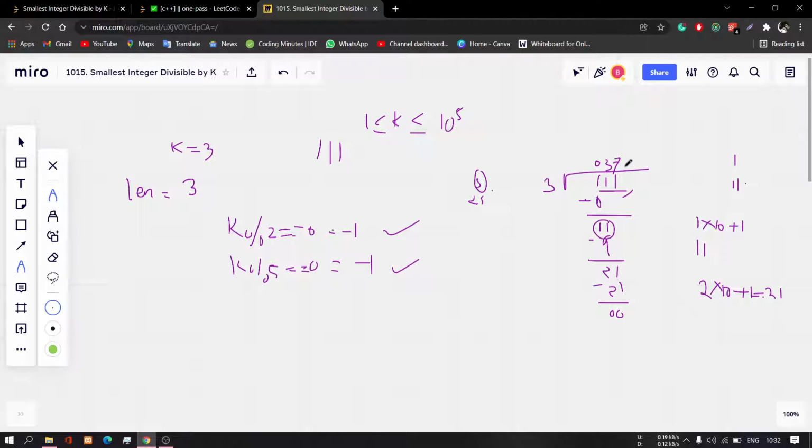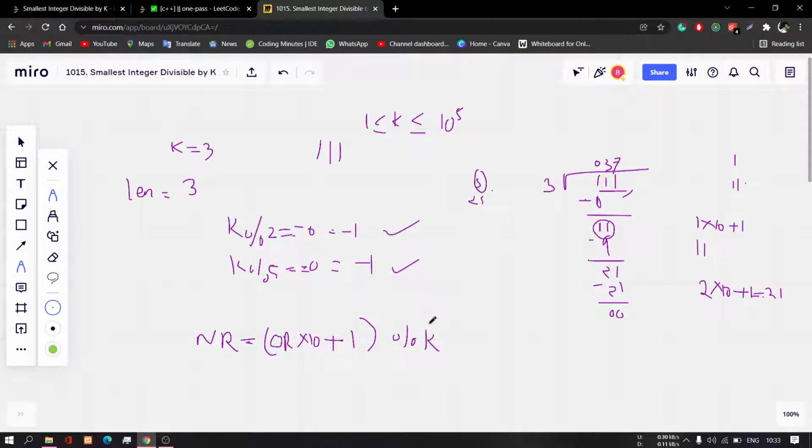So we can get something to solve this question. The new remainder, which I am keeping as nr, is the old remainder times 10 plus 1, the whole modulo k. Modulo k means it will provide the remainder. Here k is 3, so I divide and get a remainder, and this provides the new remainder.